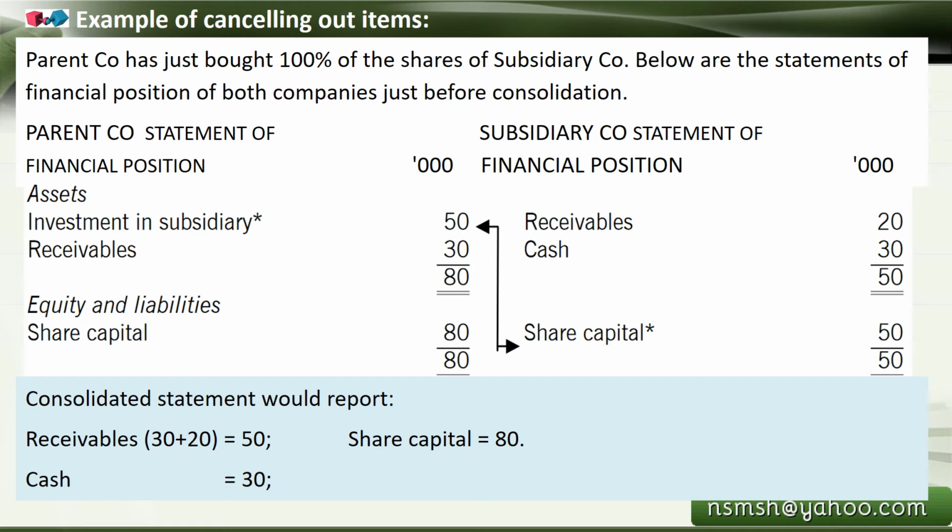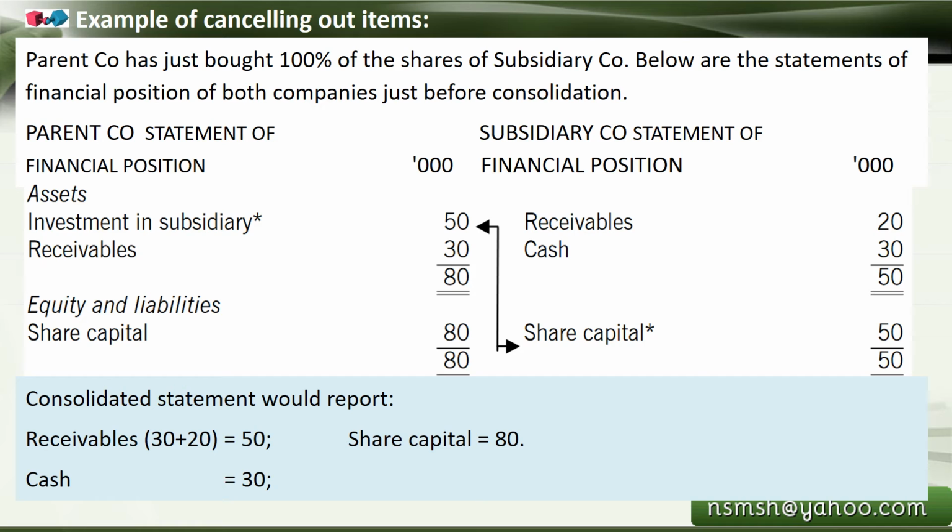Now we have to consolidate. For the consolidation, first we are cancelling out, as we have seen in the graph, the investment in subsidiary. The investment in subsidiary in the books of the parent company is cancelling out the share capital given under the liability side of the subsidiary company.